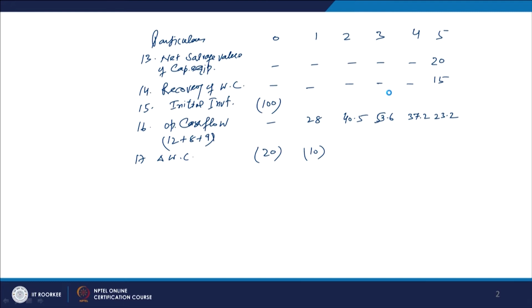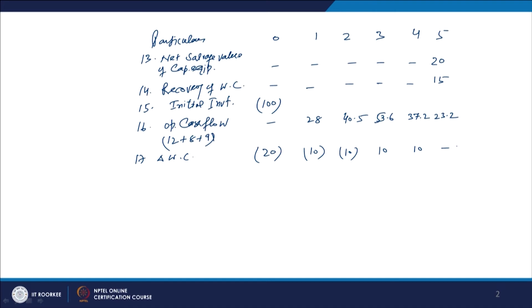So, we have increased the working capital. Initially it was 20% of the sales, which is 20 millions, then by the end of the first year it increased by 10 millions, and at the end of the next year it further increased by 10 millions, right. And then it started decreasing by 10 in year 3, in year 4 also by 10, and in this year there was no working capital required, because we are not going to take the business forward to the 6th year, right.